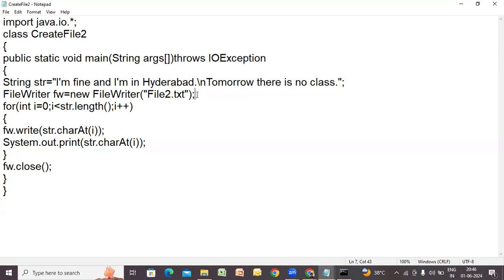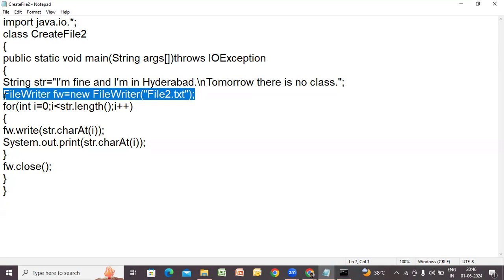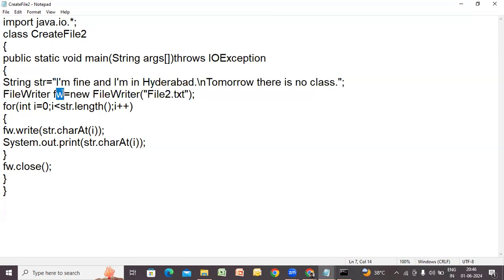And one more important thing, try to understand: whenever you create an object, whether for a predefined class or a user defined class, in this case I have created an object for a predefined class. Don't forget one important thing: the constructor will be invoked. Can you believe something like this?